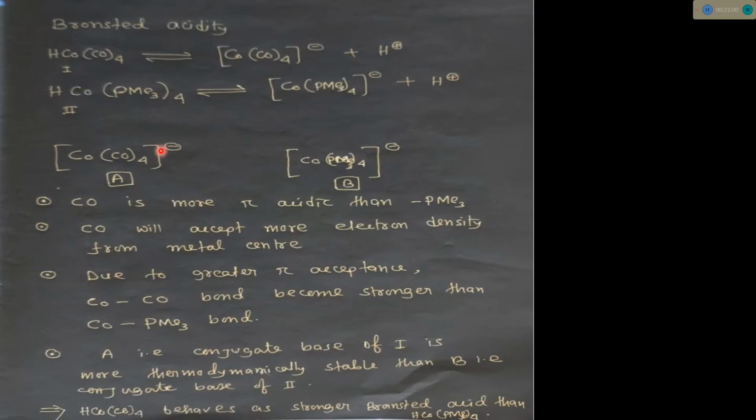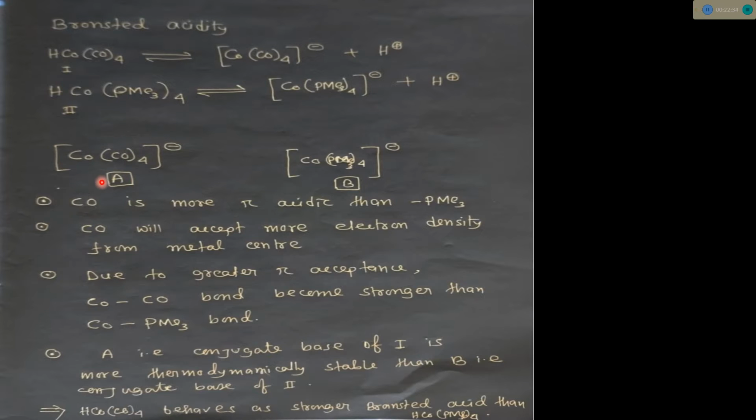So I think you got the point. How can we measure the stability? Just by the electron accepting power of the ligand. CO is a more pi-accepting ligand than PMe3. CO abstracts more electron density from the cobalt center. That's why the cobalt-CO bond becomes stronger. A stronger bond between metal and ligand means that the complex is thermodynamically more stable. So that is the theory behind the stability of this conjugate base.